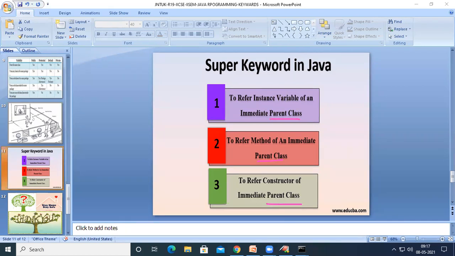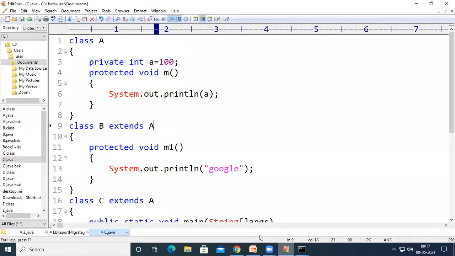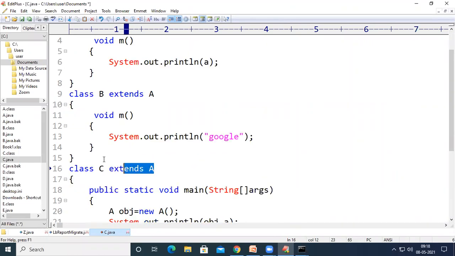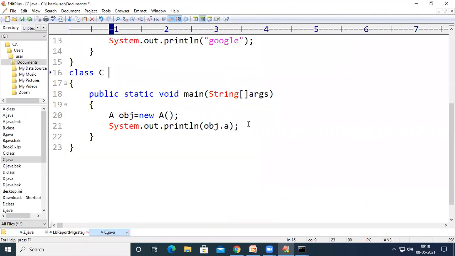So let us see how we can access the superclass variables, superclass methods, and superclass constructors by using the super keyword. Here I have a variable called int a, and I have a method called void m, right? And here also I have a method called void m, which means method overriding. And here I have taken class C.